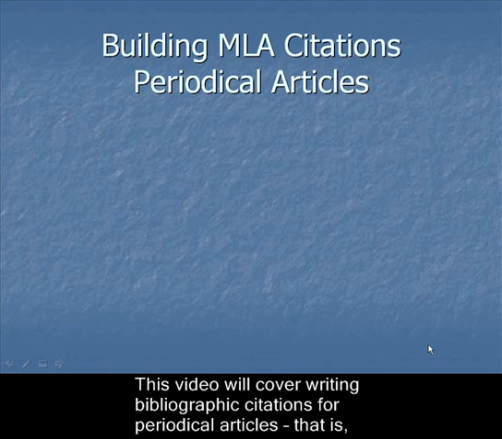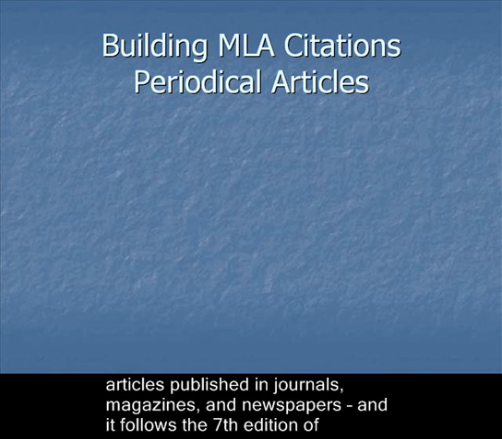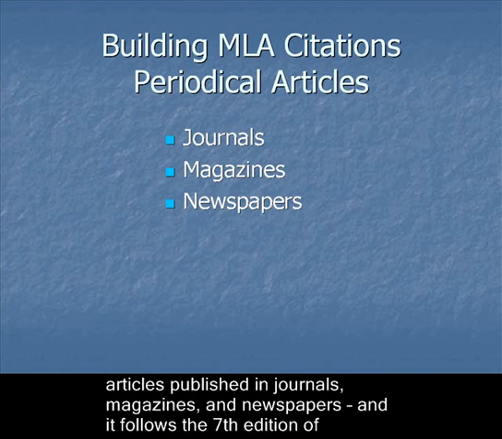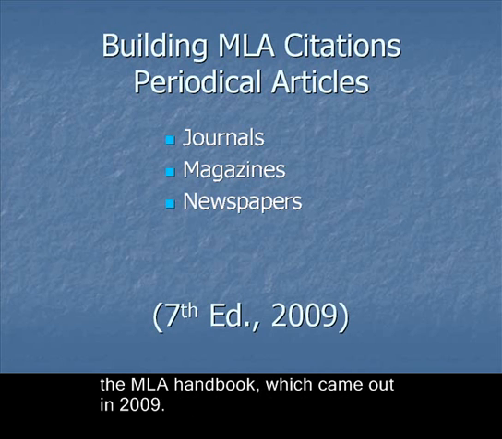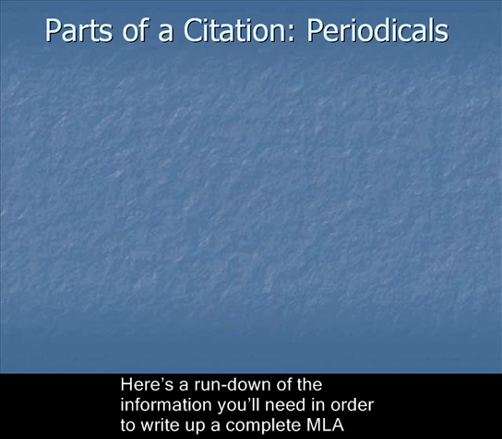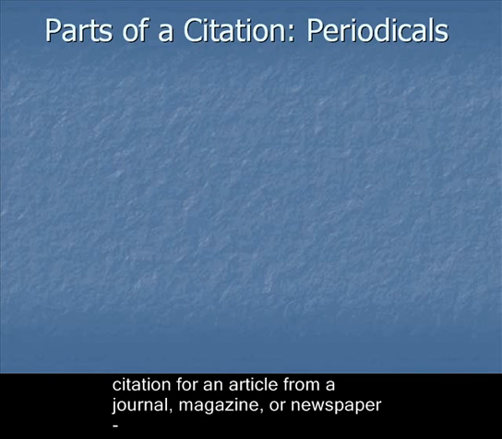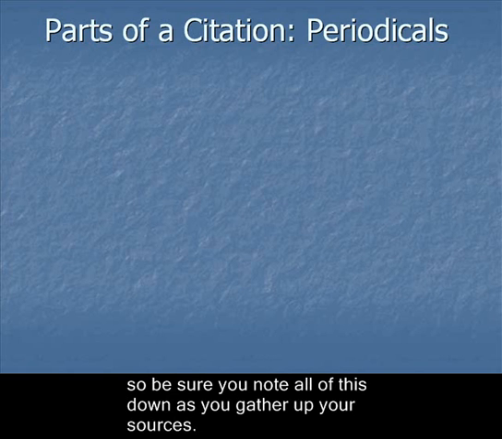This video will cover writing bibliographic citations for periodical articles, that is, articles published in journals, magazines, and newspapers, and it follows the 7th edition of the MLA Handbook, which came out in 2009. Here's a rundown of the information you'll need in order to write up a complete MLA citation for an article from a journal, magazine, or newspaper. So be sure you note all of this down as you gather up your sources.